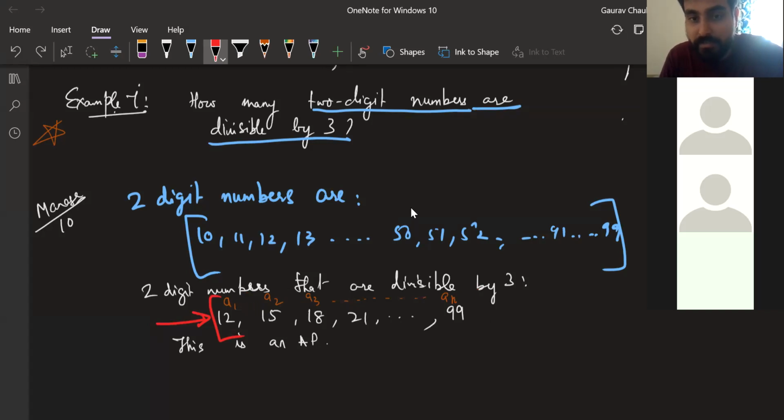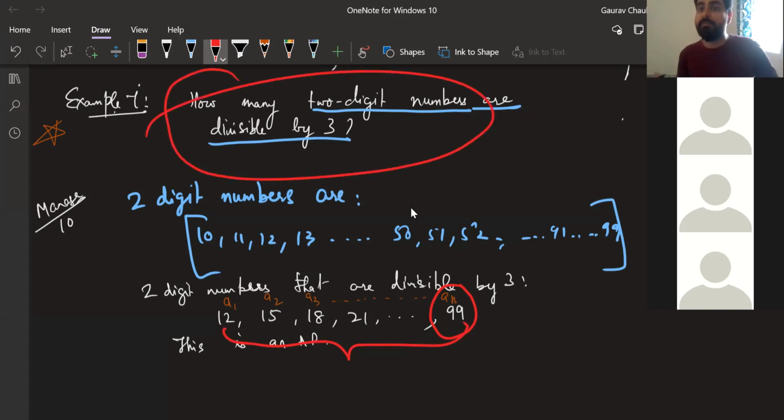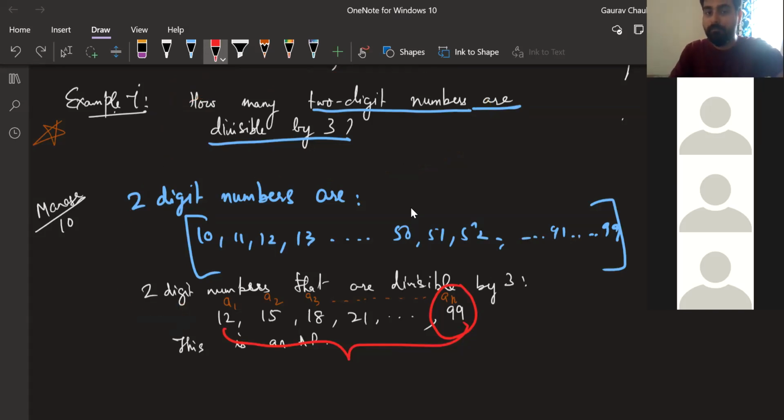It has a start term, so it is forming an AP. If it is forming an AP, the last number is some nth term. Now I can find which nth term it is, and I will get the answer of how many terms there are totally. That will be the answer of how many 2-digit numbers are divisible by 3, because all 2-digit numbers that are divisible by 3 are here, right? Yes, sir. Got it. Makes sense?